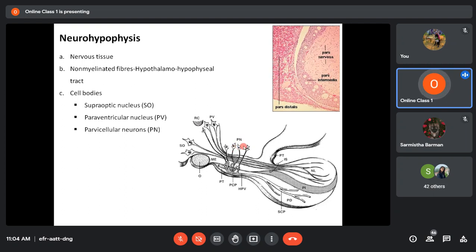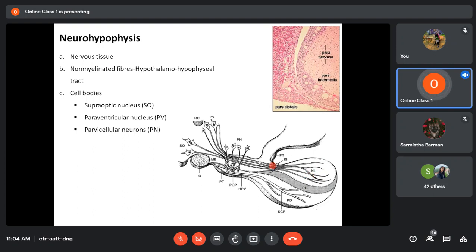In these three areas the cell bodies are located, and their axonal fibers come down towards the pituitary gland and converge in the neural lobe to form this neural lobe here.